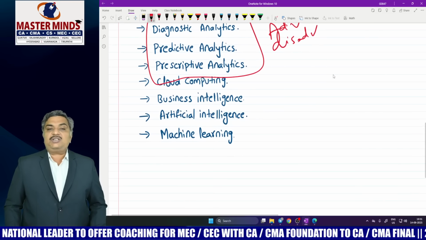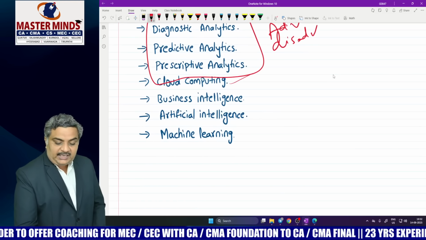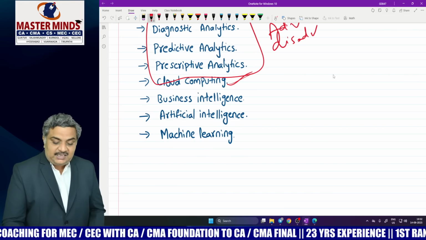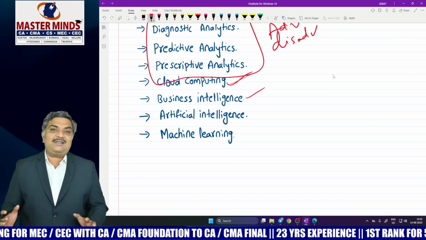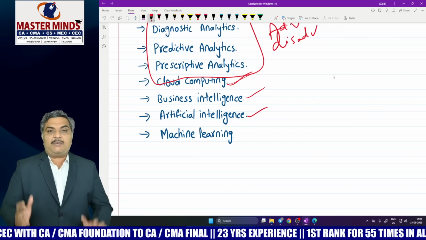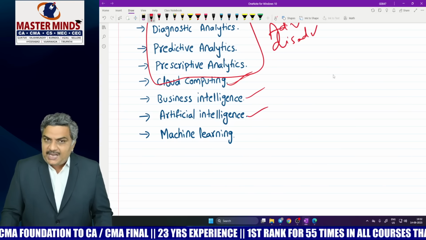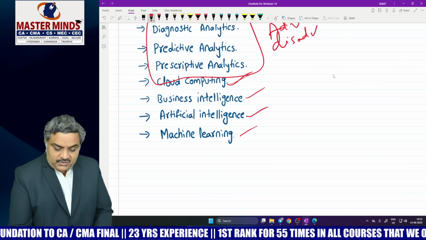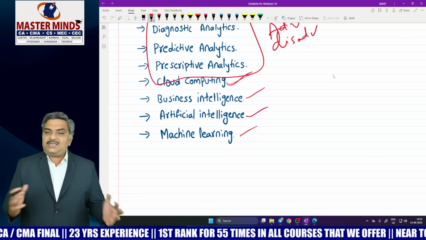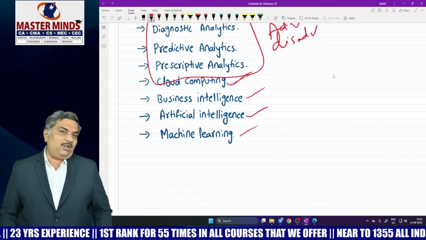And just try to brush up your knowledge on the concepts of cloud computing, types of clouds and advantages of cloud computing, and what is business intelligence and how many tools of business intelligence are there. That also you please study, and study some portion about artificial intelligence where there is higher probability to be asked, and also machine learning. These are very simple areas, very easy to understand. So if you prepare well, you can definitely score well in your BDA. All the best. Thank you.